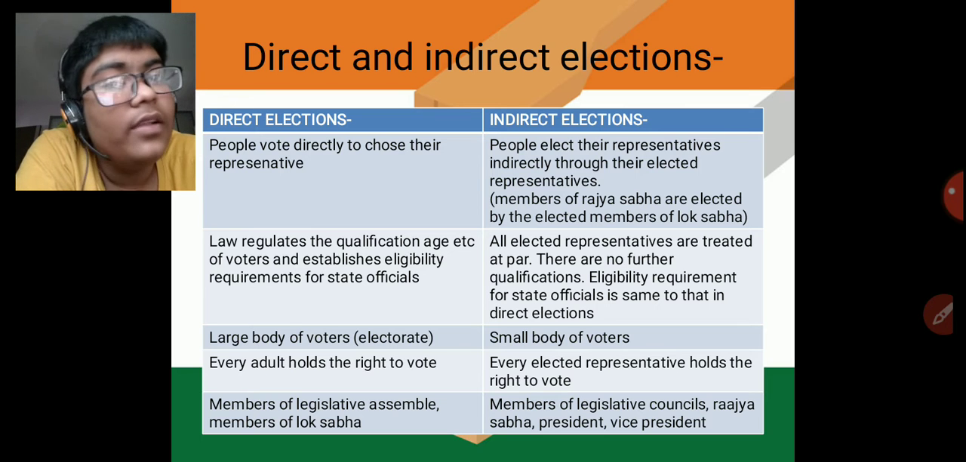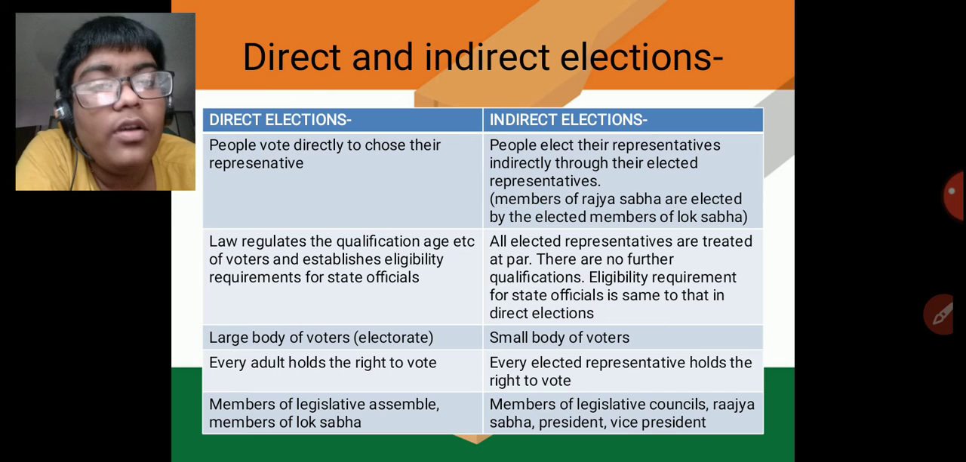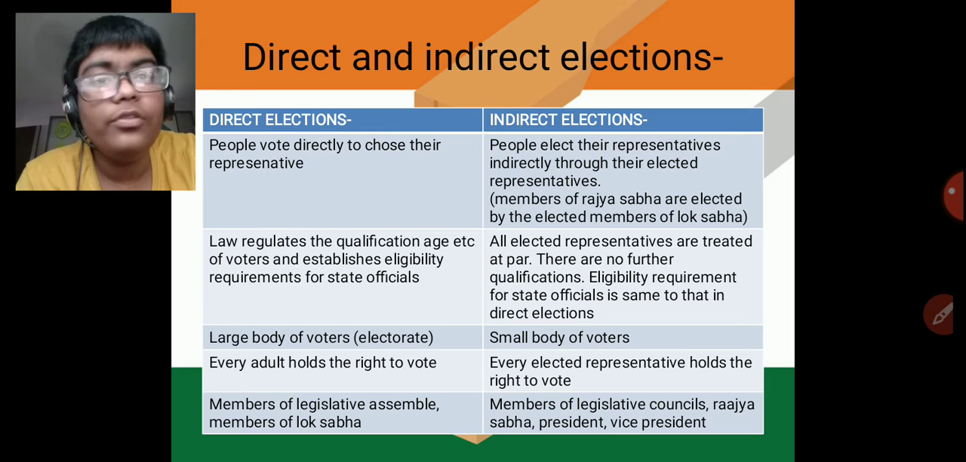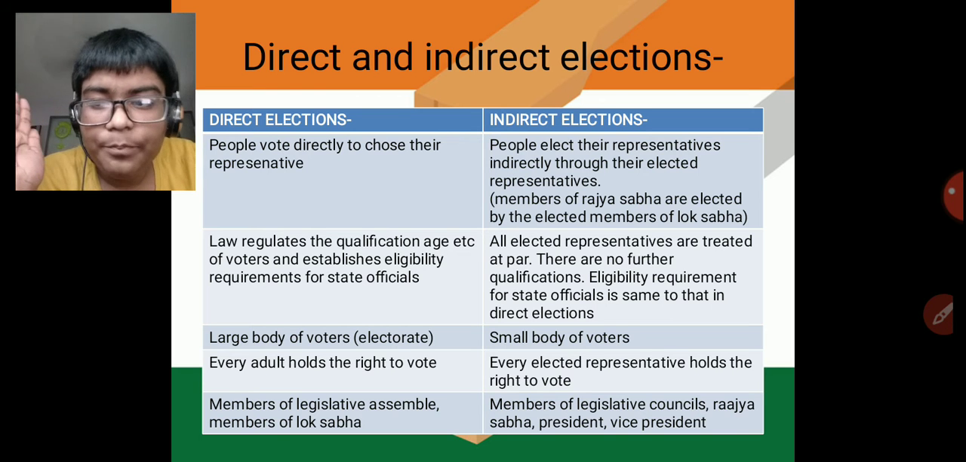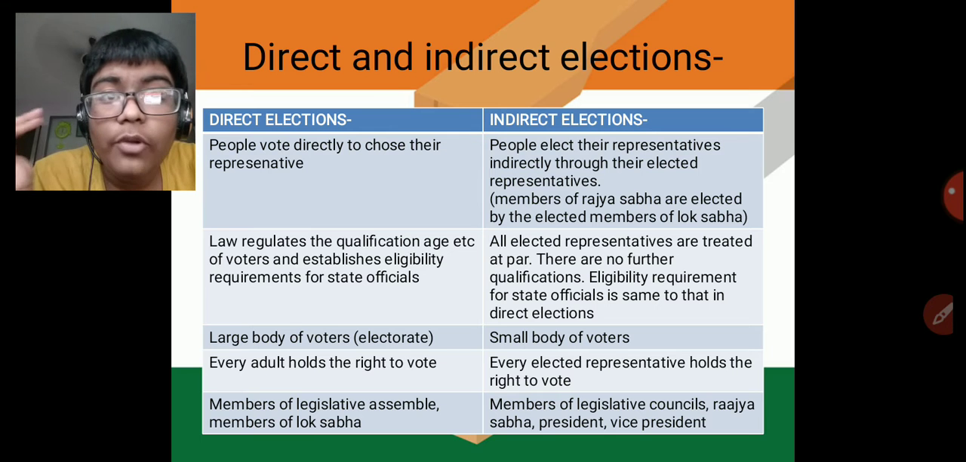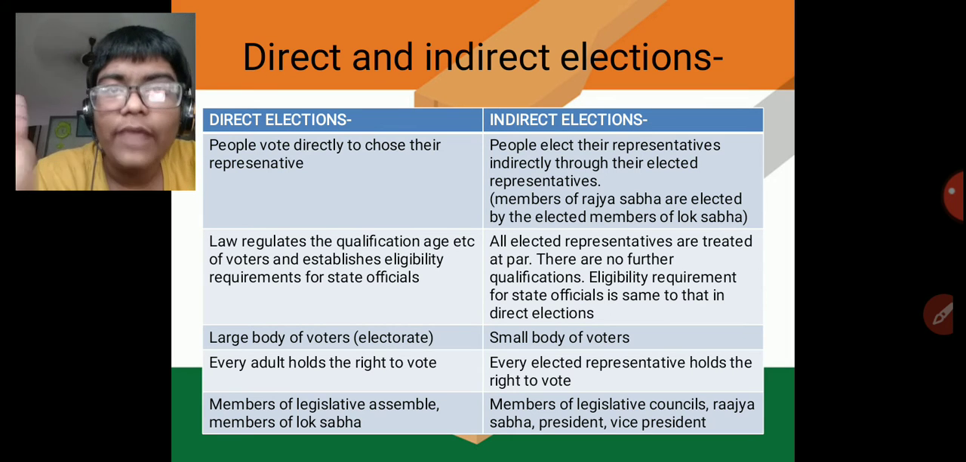In direct elections, the law regulates the qualification, age, etc. of voters and establishes eligibility requirements of state officials. When you are very small, you don't know what is happening, so you should not give a wrong vote. So for that, the government or the law checks: are you eligible for voting, the qualification and the age, are you mature enough to elect the correct person. If you have that maturity, then you are allowed to vote in elections.